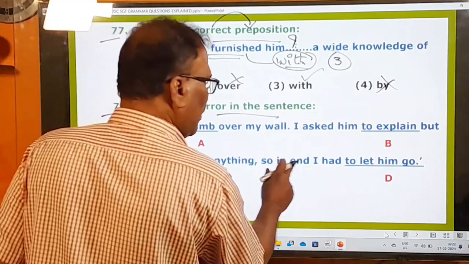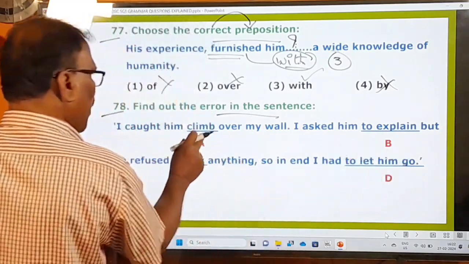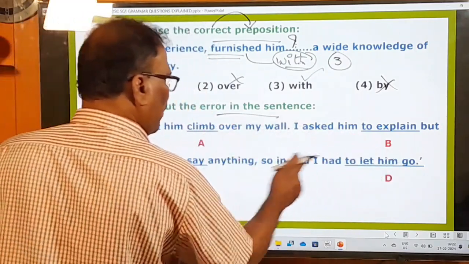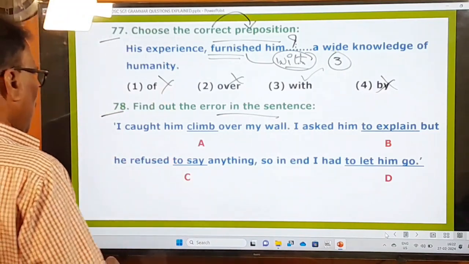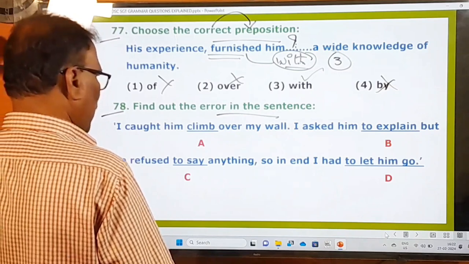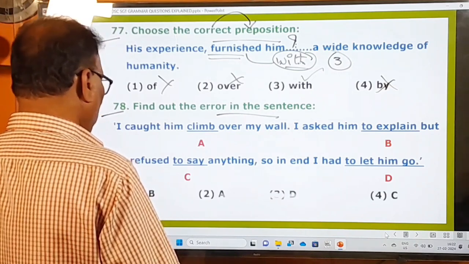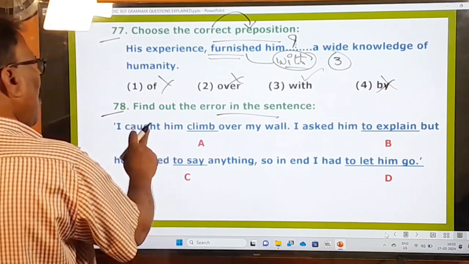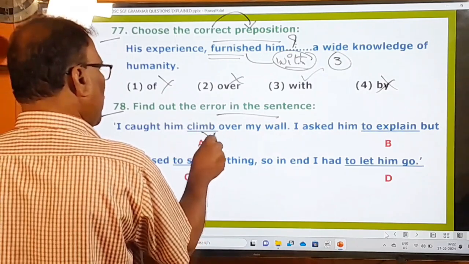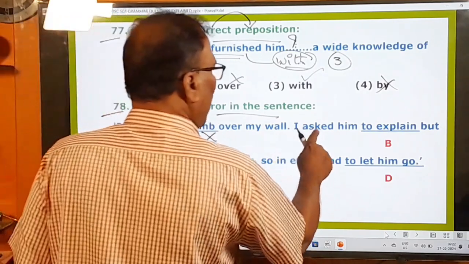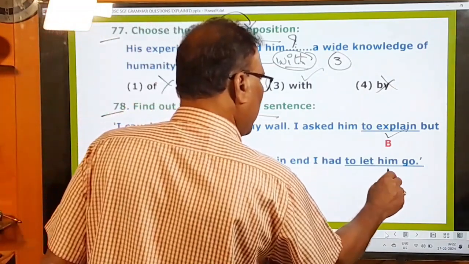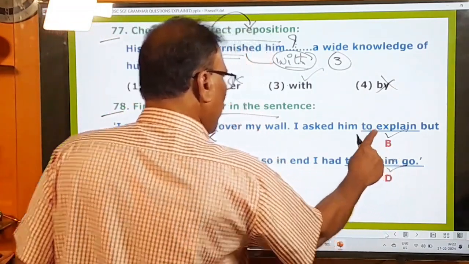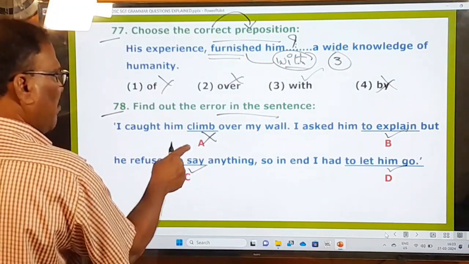So in the end, I had to let him go. So A part, B part, C part, D part are given. Which part has an error? Options are given, and we have to choose that. I caught him climb over my wall. I asked him to explain. I refused to say. I had to let him go. So B part, D part, C part are correct, but A part is not correct.